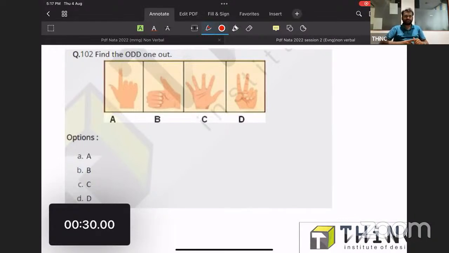So the logic over here in this question, I'm trying to take all these figures in my hand. I'm just trying whether option A, the figure A, can be made in my left hand. No, it is not the same. Now I'm trying to make it on my right hand. Now it is similar to what is given in the question. Next, I try to make B on my right hand. Fine, B is also fine. Now I'm coming to C. C, I'm trying to make it on my right hand.